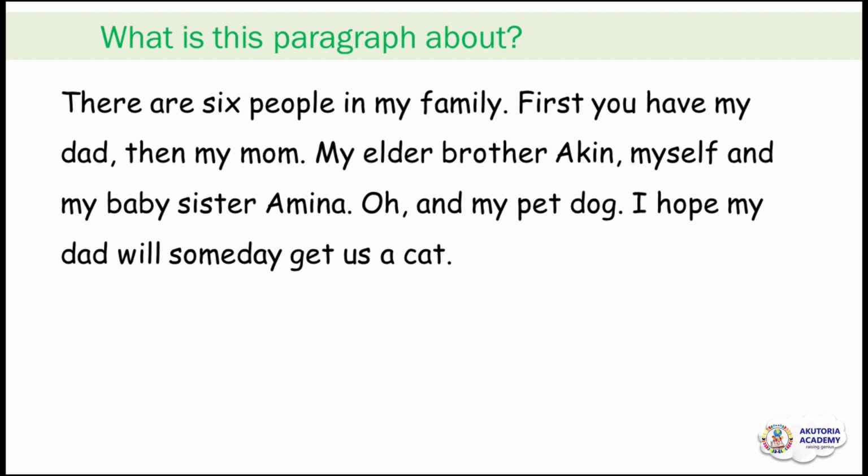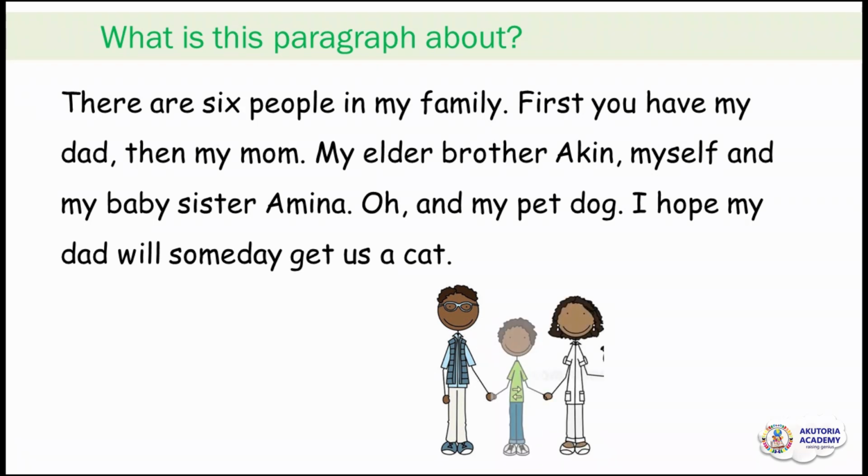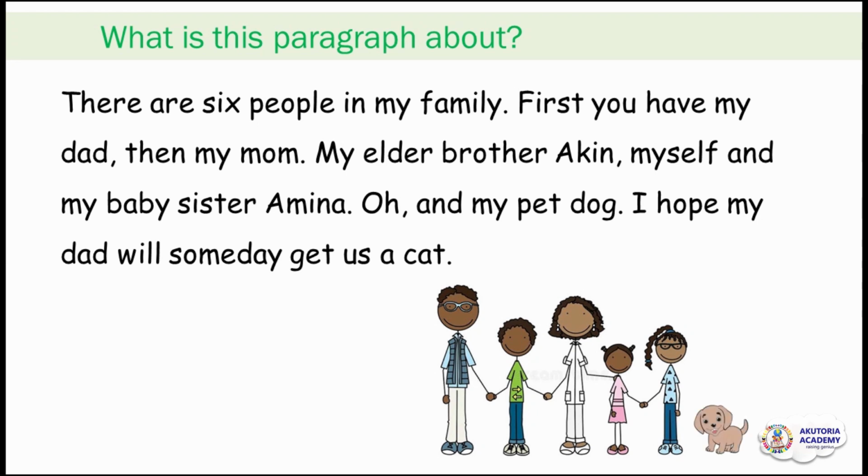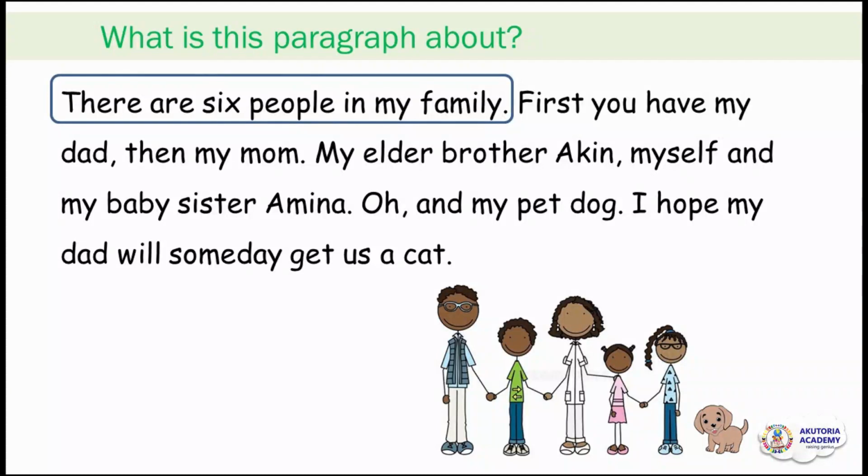Let's see another example. What is this paragraph about? There are 6 people in my family. First, you have my dad, then my mom, my elder brother Akin, myself and my baby sister Amina. Oh, and my pet dog. I hope my dad will someday get us a cat. What is this paragraph about? Of course, it's about there are 6 people in my family.